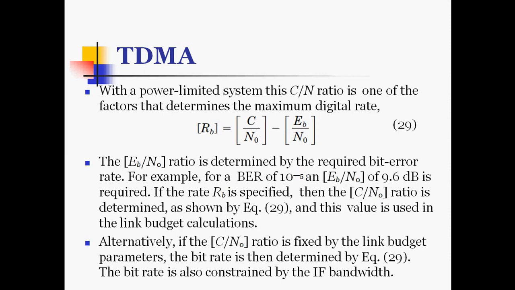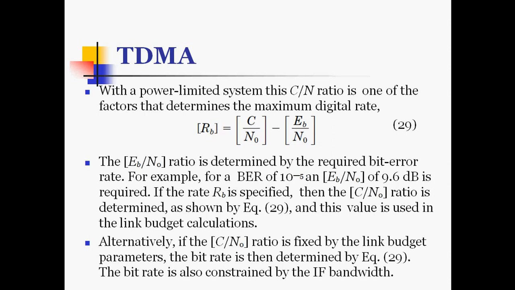That Eb by N0 is determined by the required bit error rate. For example, for a bit error rate of 10 raised to minus 5, an Eb by N0 of 9.6 dB is required. If the rate RB is specified, then the C by N0 carrier to noise ratio is determined, and this value is used in the link budget calculations.